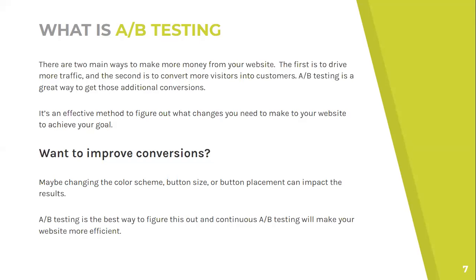What we do is we have a main page. We can call it a control page, and then we create its versions by making some small changes in that, and then we compare both the variants. So this is A/B testing, when we compare one or more versions and finally come to a conclusion about which version is going to reap better results for us. So yeah, that is A/B testing.